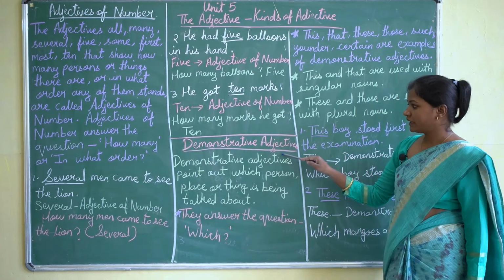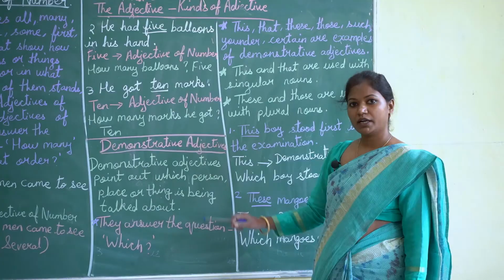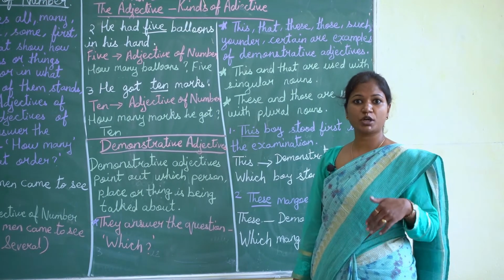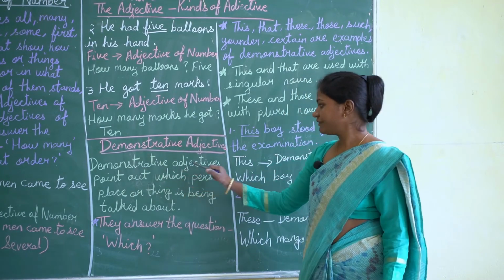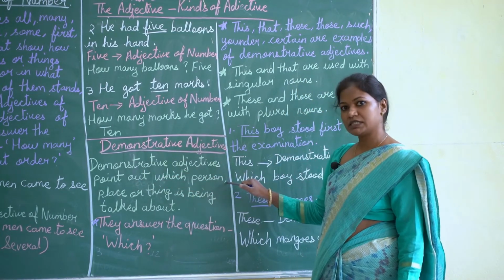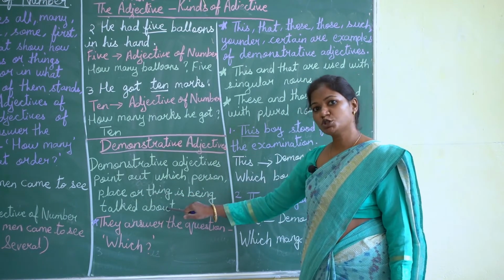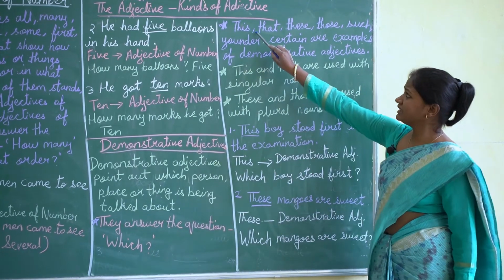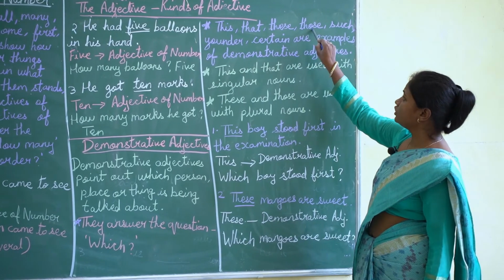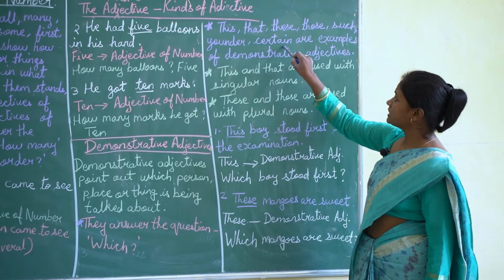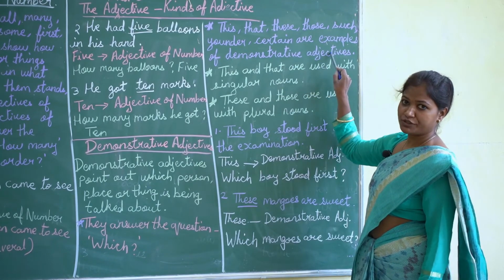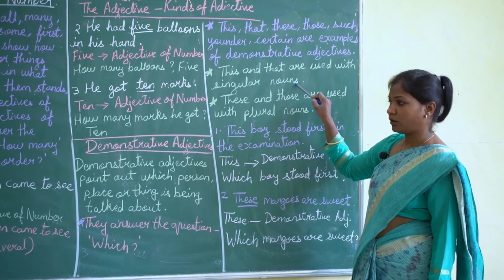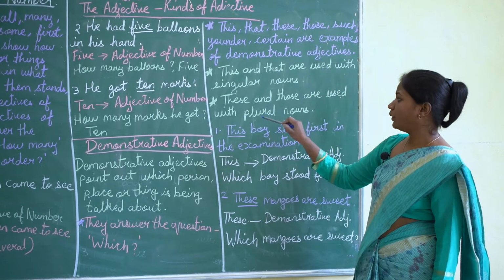Now the next one is demonstrative adjective. Demonstrative adjective means to point out something, to point out the thing or to point out the person. Now see here, demonstrative adjectives point out which person, place or thing is being talked about. They answer the question which. Now this, that, these, those, such, yonder, certain are examples of demonstrative adjectives. Now this and that are used with the singular noun. These and those are used with the plural noun.